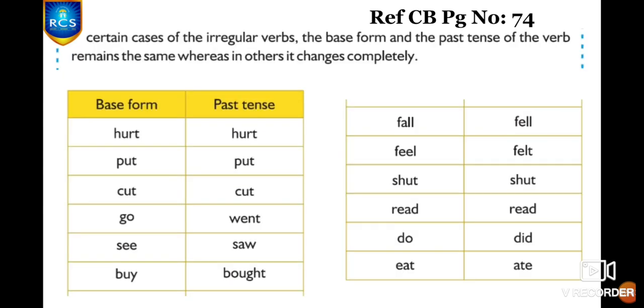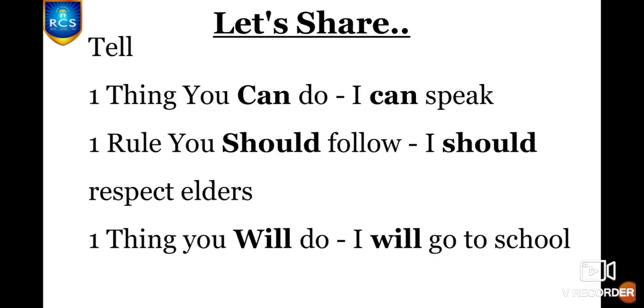Here they have given you many examples for both types. Heard, heard, put, put. And for the other type, go, went, see, saw. You can see here, children, that the words get changed completely into a new word. Otherwise, the verb will remain the same even in its past form. These verbs are called irregular verbs. I hope you are clear with what we learned in our previous session, regular and irregular verbs. Now we are moving on to our session.